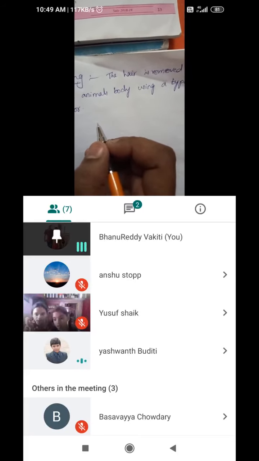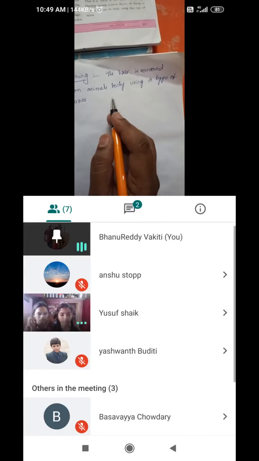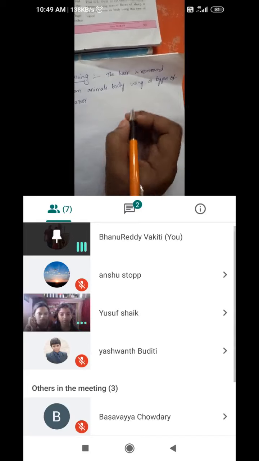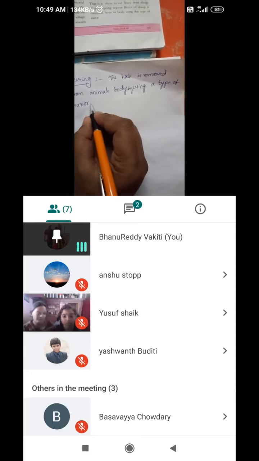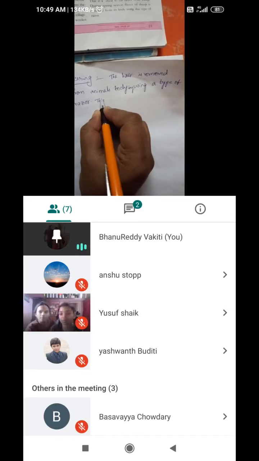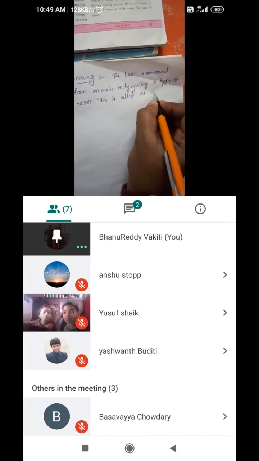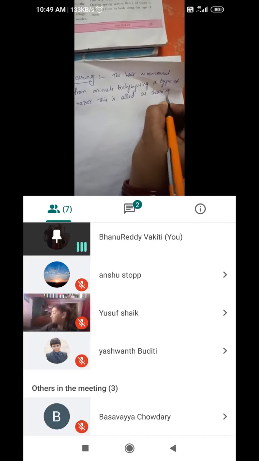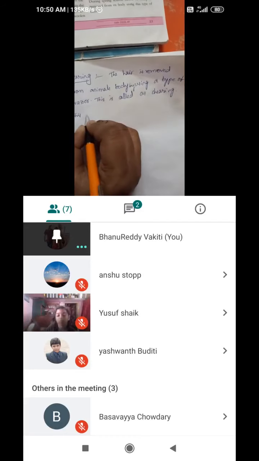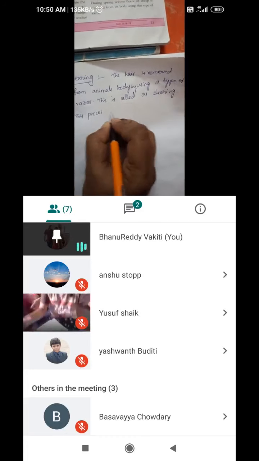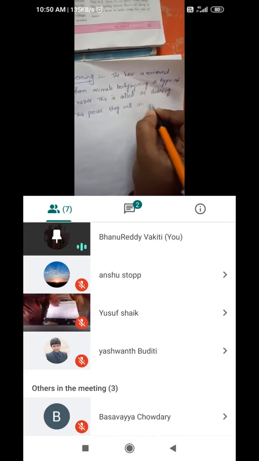Respond to me, Venki. So the hair is removed from the animal's body by using a type of razor. This is called shearing. They do this process in spring season, children.